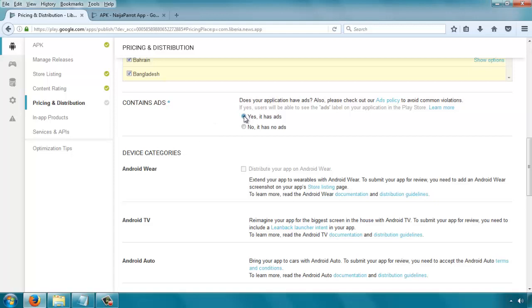Lying here would only put your app in some kind of danger of being removed from the store. So if there are ads, be truthful about it. Usually Google is able to tell anyway whether there are ads or not, but they just want you to specify it on your own. So we'll say yes, it has ads, because that's how we're making money from the app.